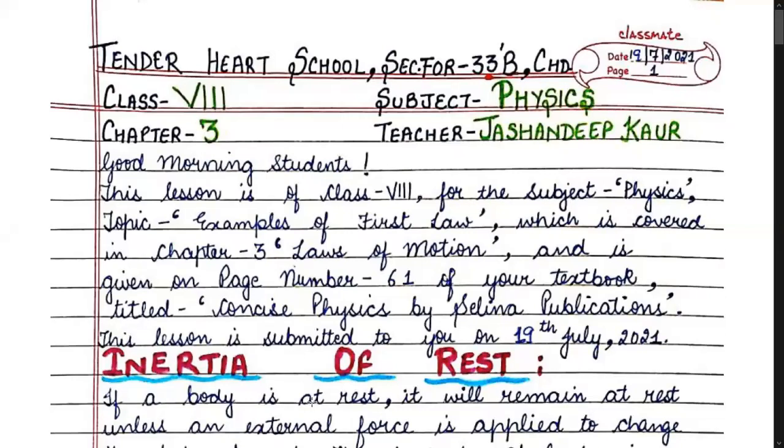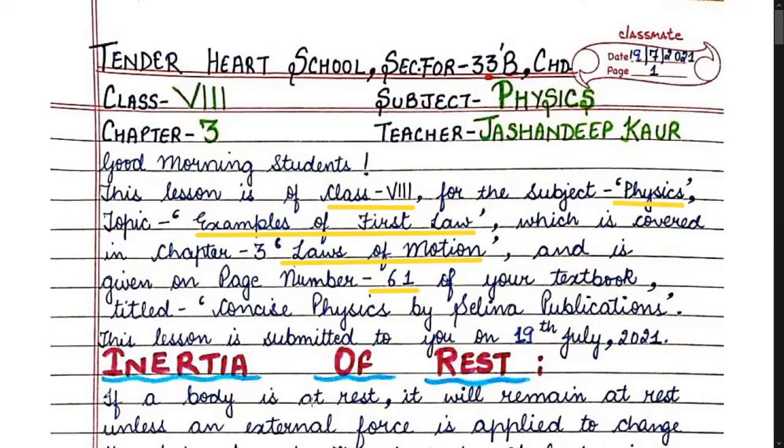This lesson is of class 8th for the subject of physics. Topic: examples of first law, which is covered in chapter 3, laws of motion, and is given on page number 61 of your textbook titled Concise Physics by Selina Publications.